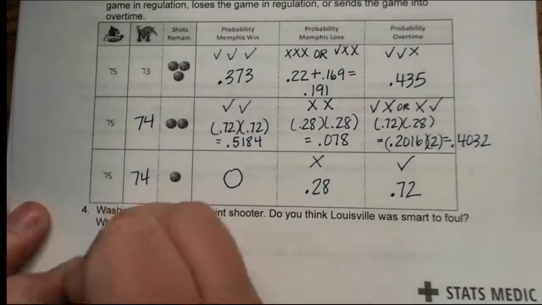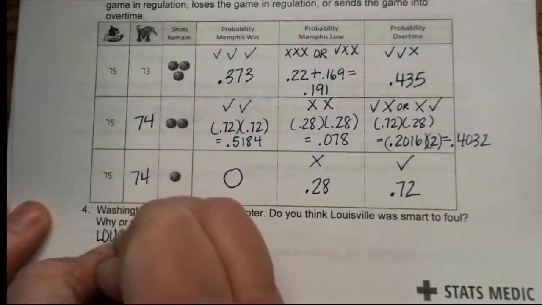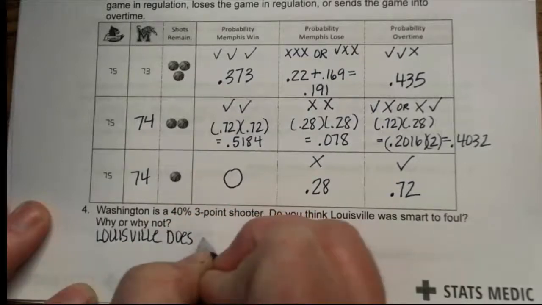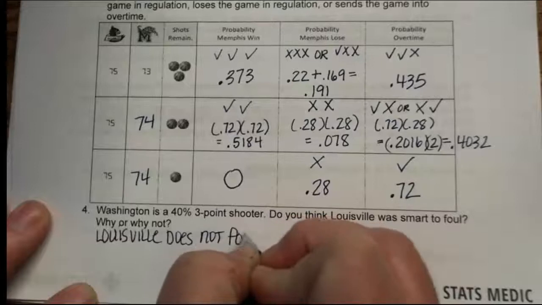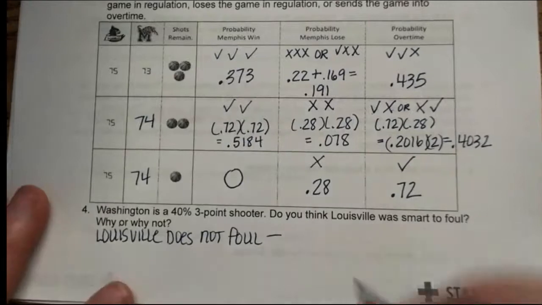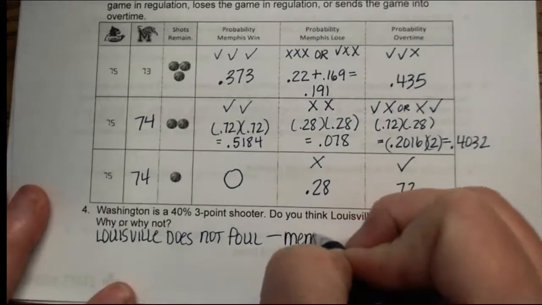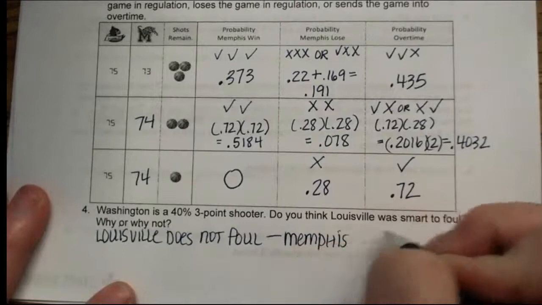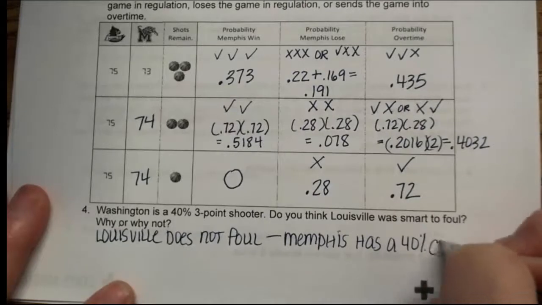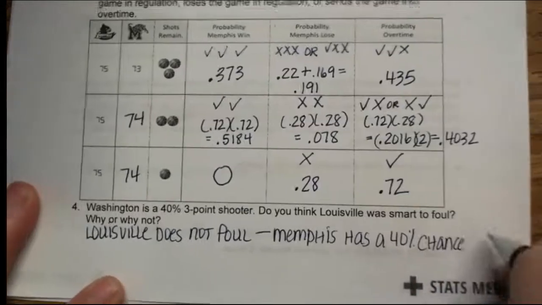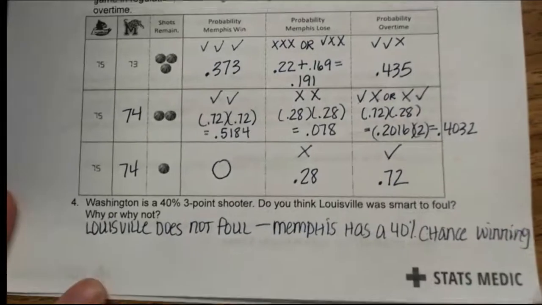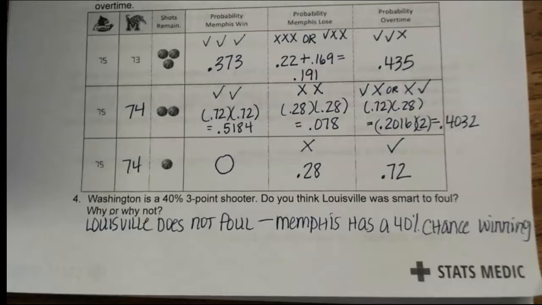If Louisville does not foul, Memphis has a 40% chance of winning. Okay, so that means Louisville has a 60% chance of winning if they do not foul.